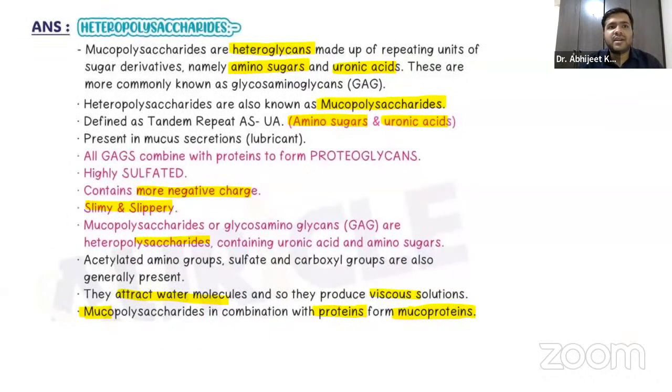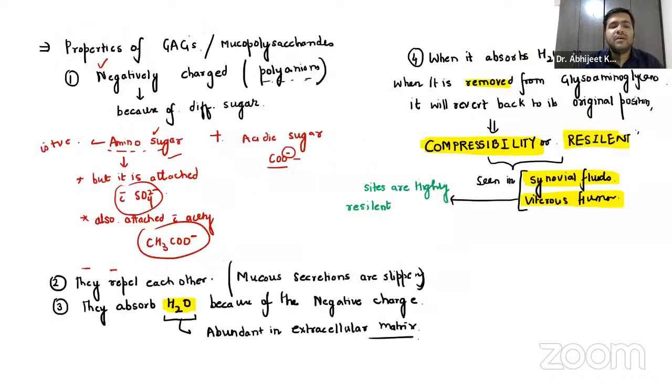So the major mucopolysaccharides you should remember, I'm just trying to make a list over here.